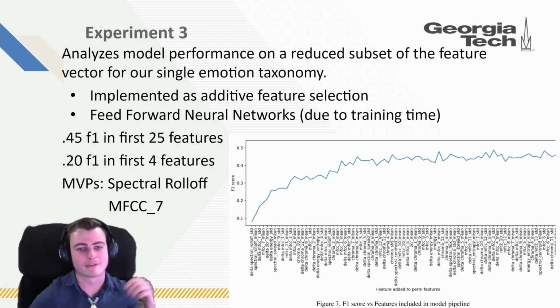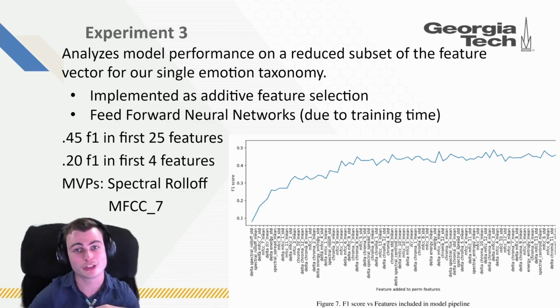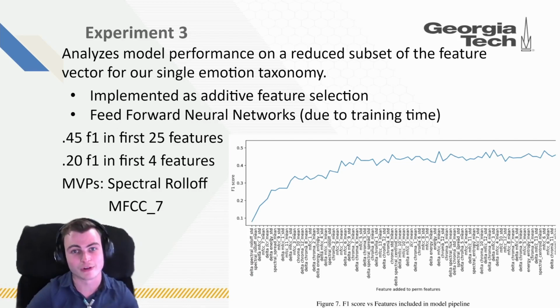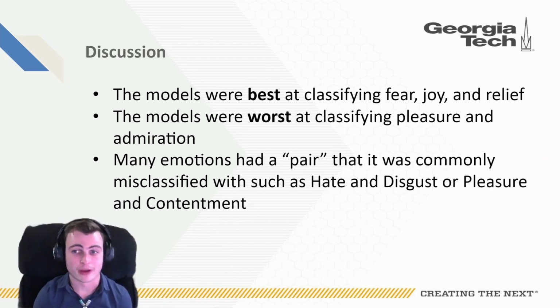As seen in this table, after just the first 25 features, we were able to achieve an F1 score of 45, and after just the first 4 features, which are aggregations of spectral roll-off in MFCC7, we're able to achieve an F1 score of 20, which is extremely encouraging to developing models based on reduced feature subsets. Our models were the best at classifying fear, joy, and relief, and performed the worst when trying to classify pleasure and admiration. And overall, many emotions demonstrated a pair or another emotion that it was commonly misclassified with, such as hate and disgust, or pleasure and contentment.